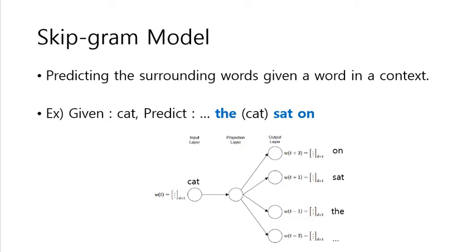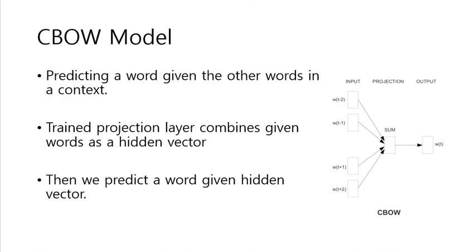Skipgram predicts surrounding words given a word in a context or text window. For the input word, cat can be represented as some fixed length vector through the projection layer. By doing this, it can learn and represent cat as a vector. The continuous bag of words model predicts a word given the other words in a context.